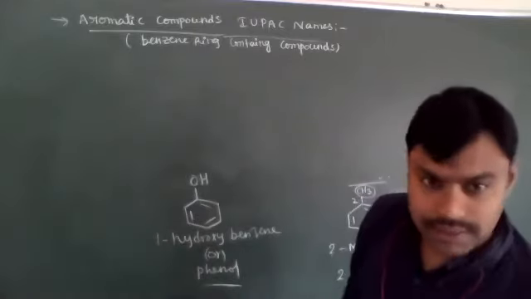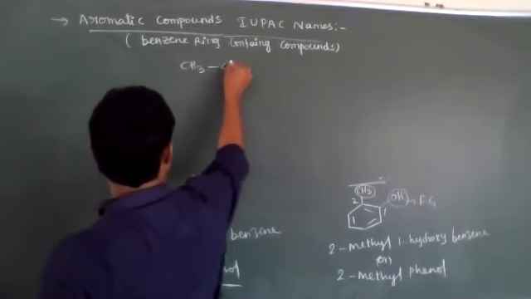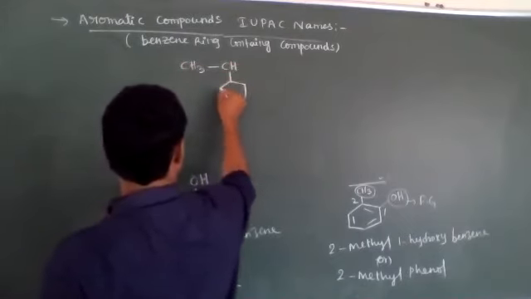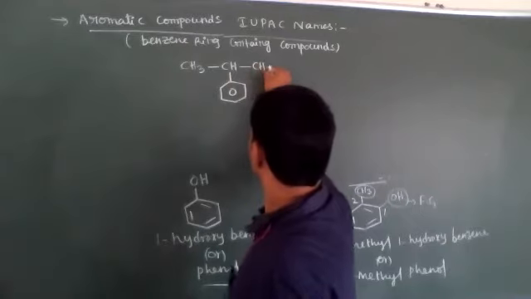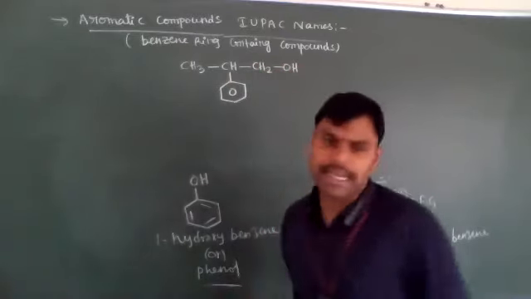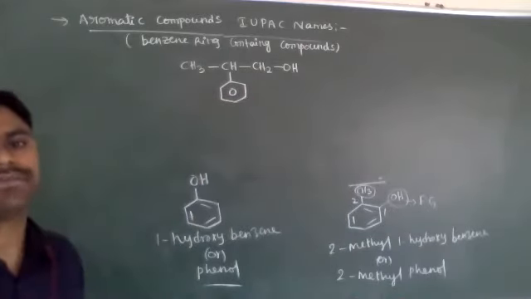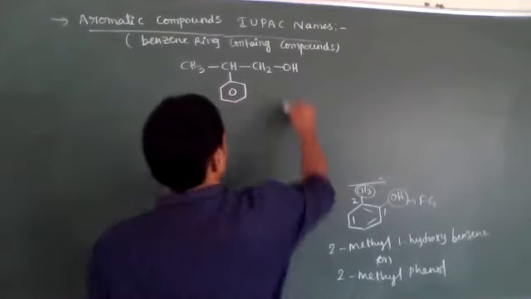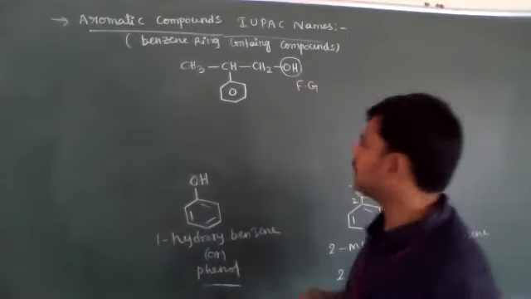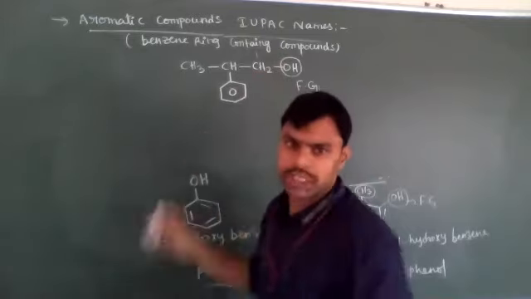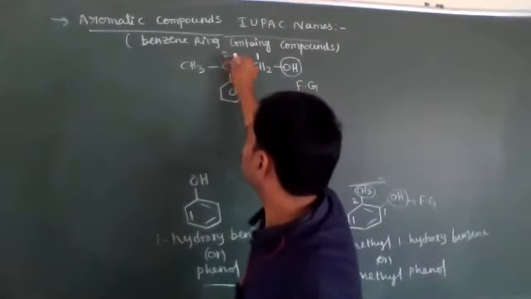For example, the same compound, this is the side chain. The side chain has a functional group. The functional group is not directly attached to the benzene ring. In that case, we have to consider the benzene ring as a substituent. Now the functional group position is 1. With respect to the OH position, the phenyl group, the benzene ring, position is how much? 2.